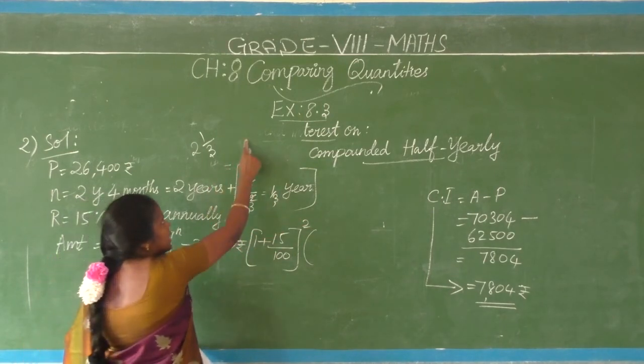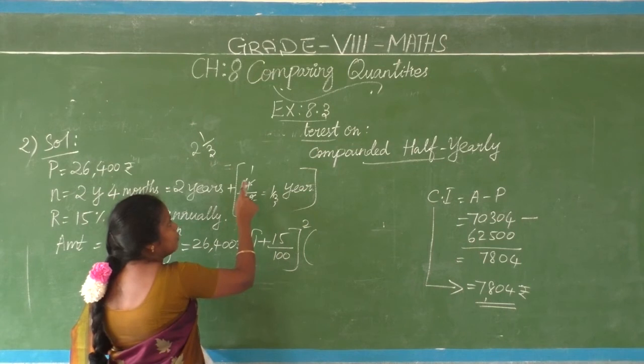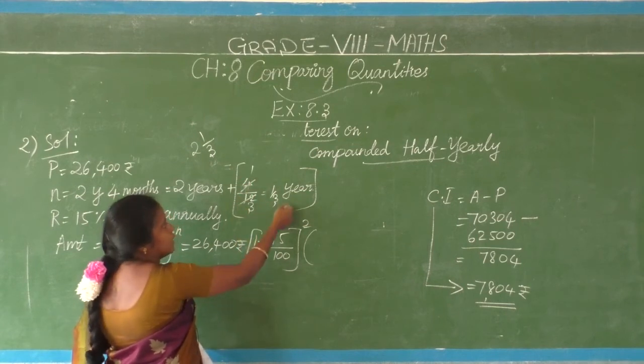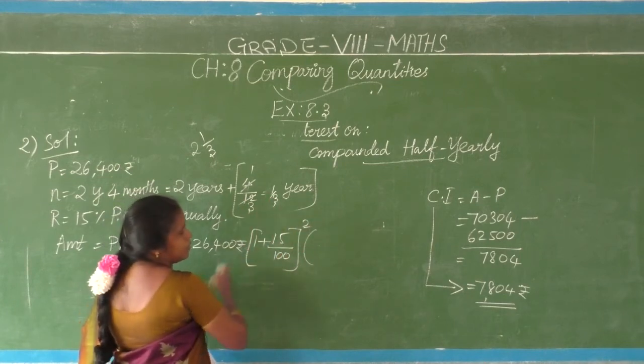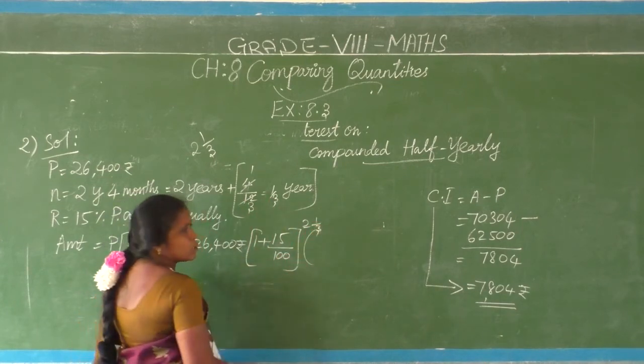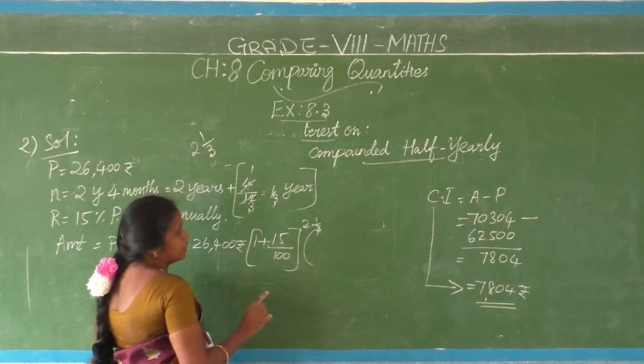So we know 12 months equal to 1 year. Therefore 4 months equal to 4 by 12 year. If you simplify, 1 by 3 is coming. For 1 by 3 how do you make here? Like this comes. So what I told in this situation, what you have how to do?